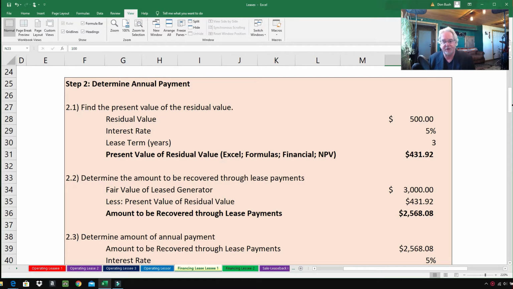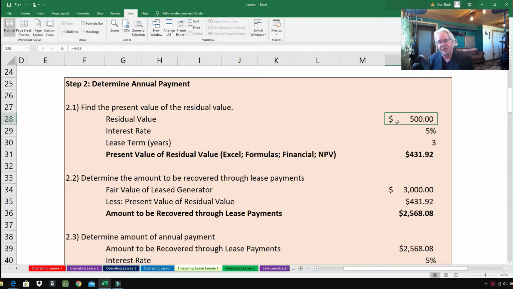You don't have to figure it out, but it's good practice to know how to do this, in case you have to do it. So 2.1, find the present value of the residual value. Doesn't matter if it's guaranteed or unguaranteed, but just the residual value. Residual value, $500. We got that from up in the information.